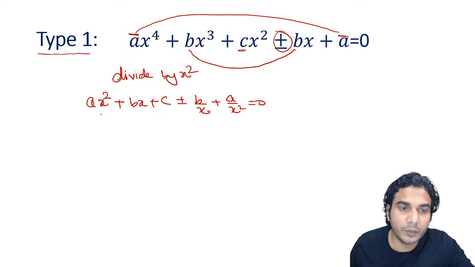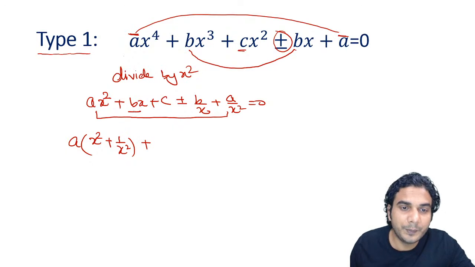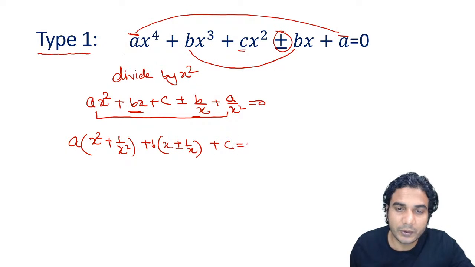See, now what you need to do is you need to club these two terms, first and last. Okay, so you can take a common, and it will be x square plus 1 upon x square, right? Now you can club b, second and second last also, so it will be b times of x plus minus of 1 upon x. All right, now plus c is equal to 0.